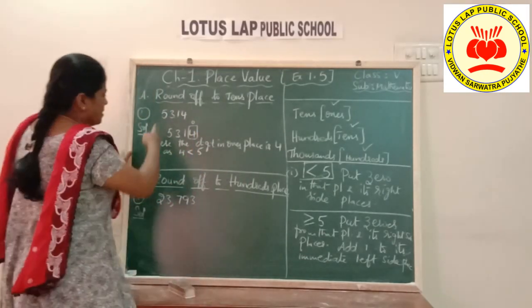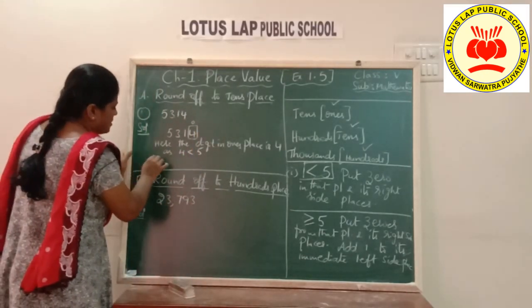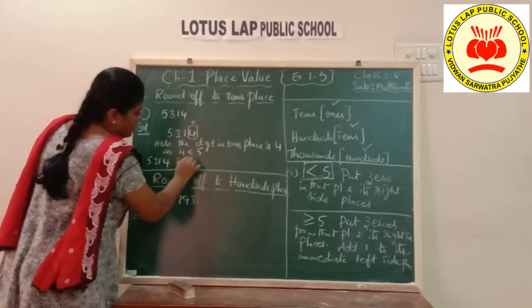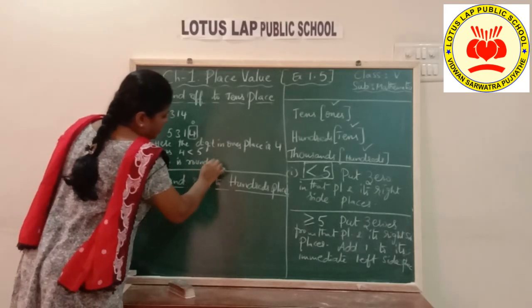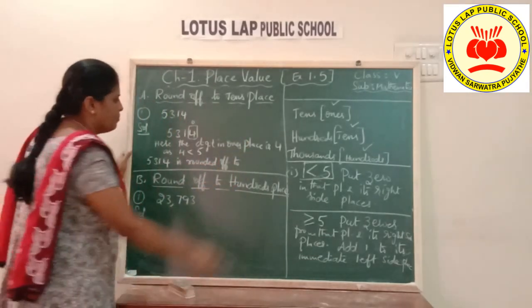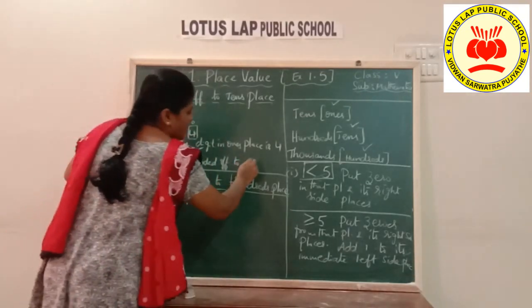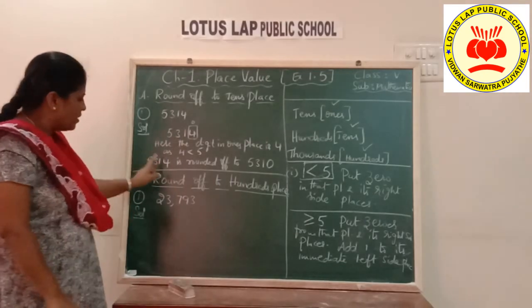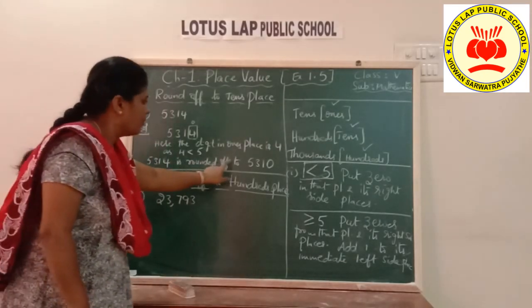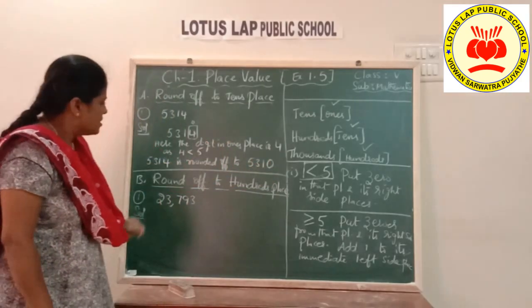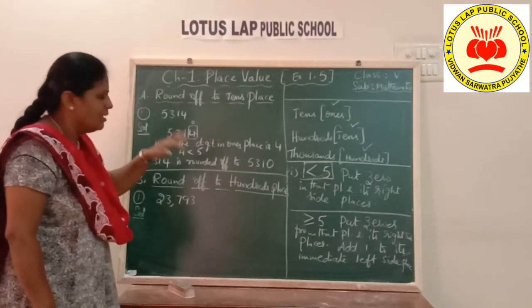Okay, children. 5314 is rounded off to, what is our answer now? Only put 0 in that place. So only 0 in the ones place. 5314 is rounded off to 5310.